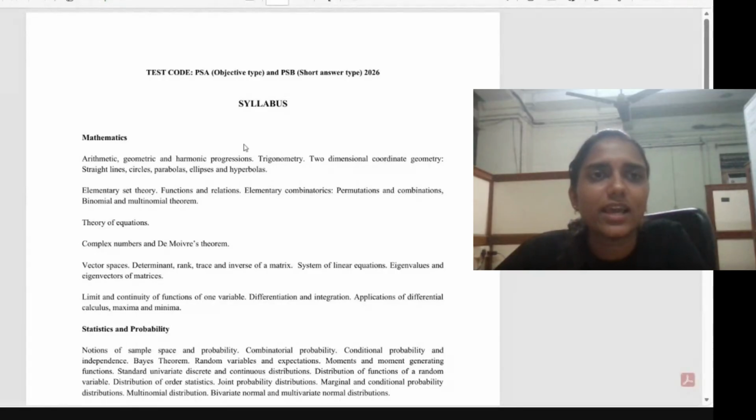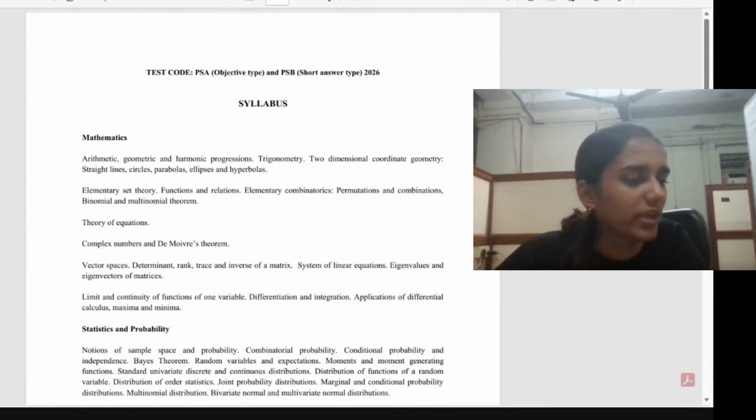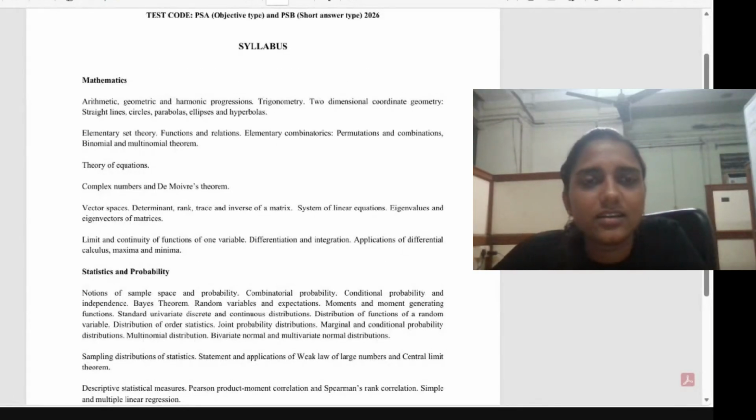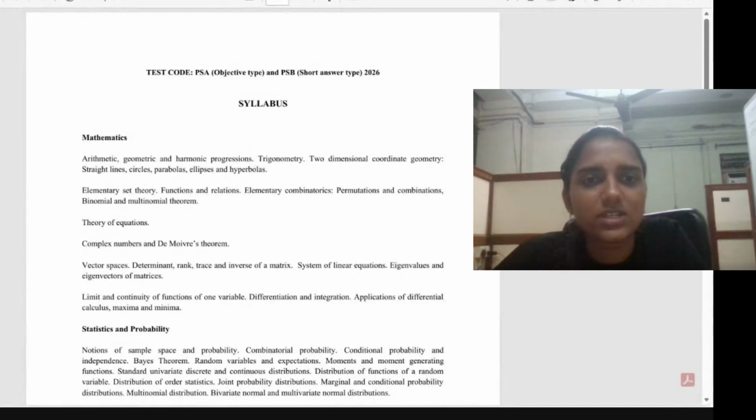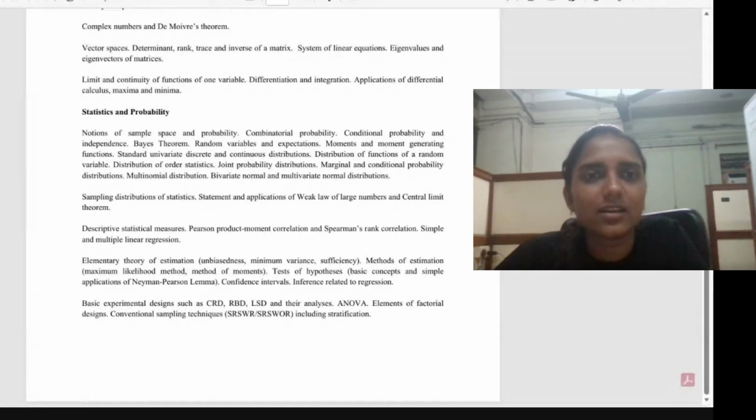So about the ISI MStat entrance exam syllabus, I hope you can see my screen. You can see the portions are from mathematics and then statistics. Very little is included from statistics.